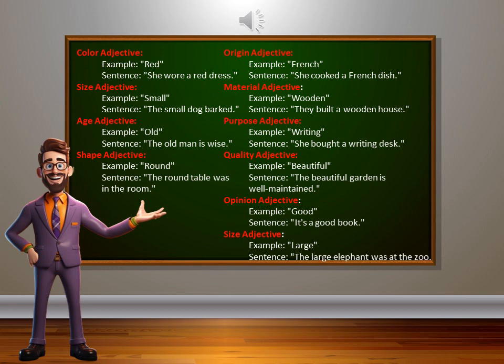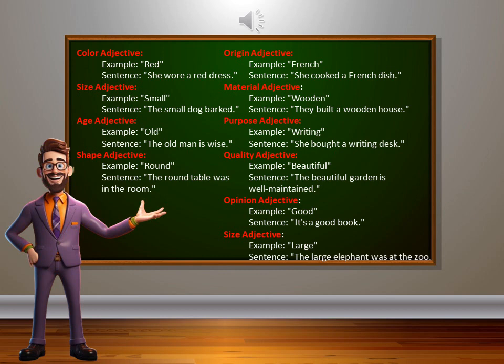Origin adjective. Example, French. She cooked a French dish. Material adjective. Example, wooden. They built a wooden house. Purpose adjective. Example, writing. She bought a writing desk. Quality adjective. Example, beautiful. The beautiful garden is well maintained. Opinion adjective. Example, good. It's a good book.